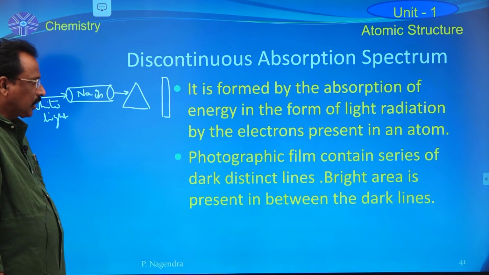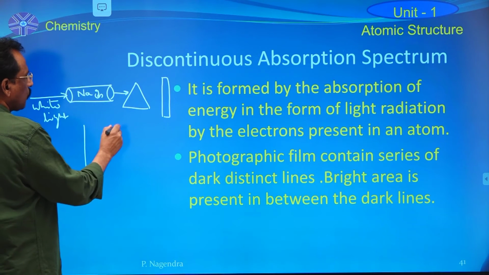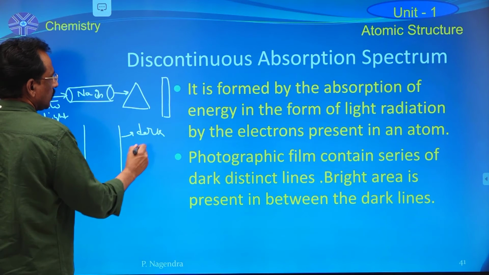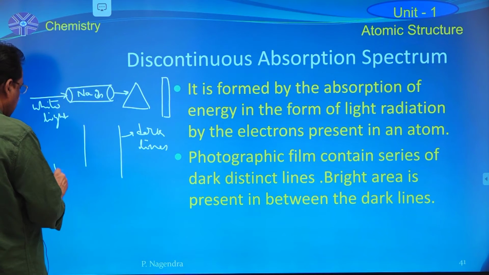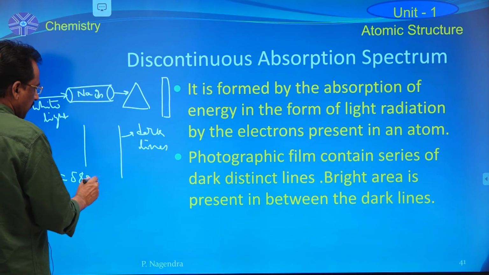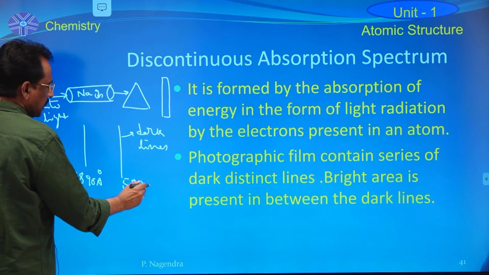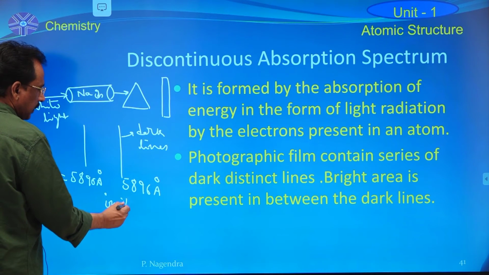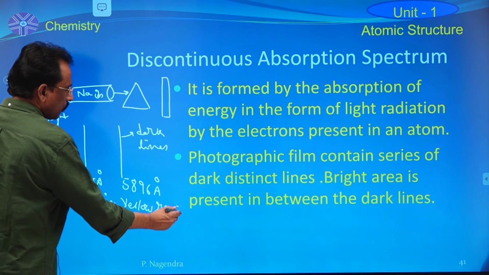Now this photographic film contains two dark lines. Instead of bright lines, there are two dark lines at the same lambda values, 5890 angstrom and 5896 angstrom in the yellow region.